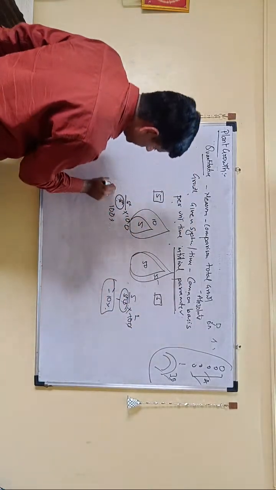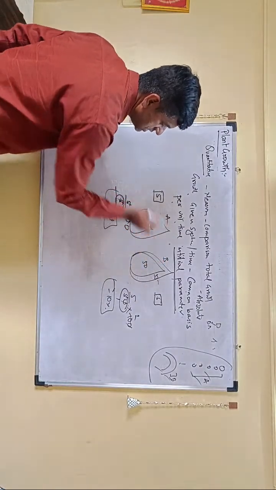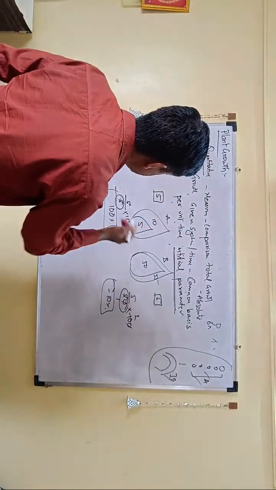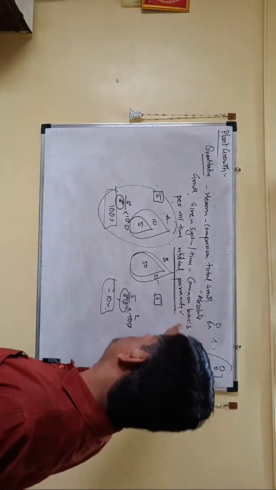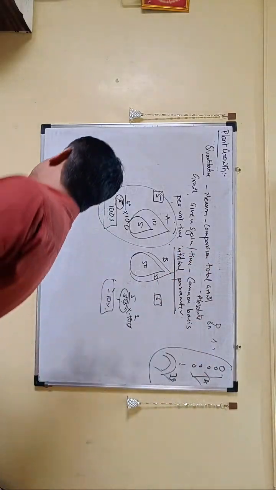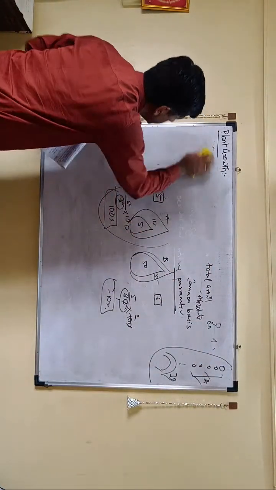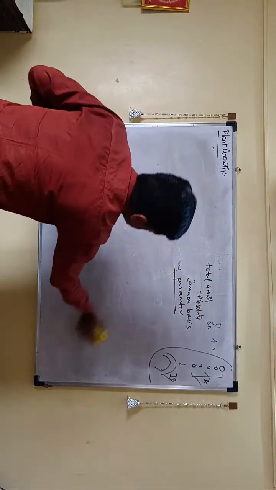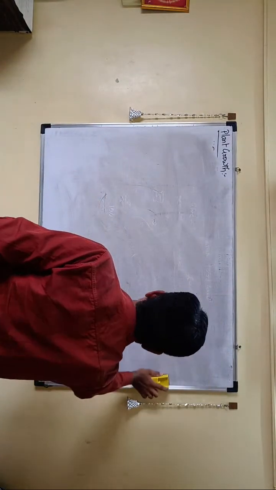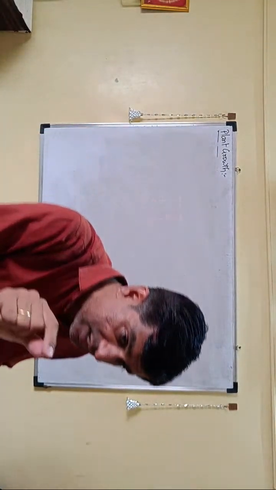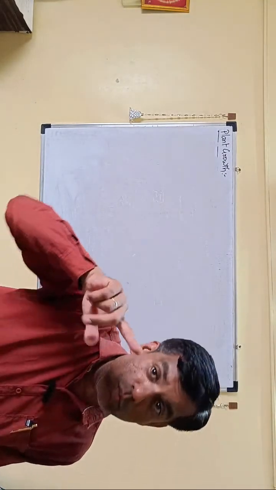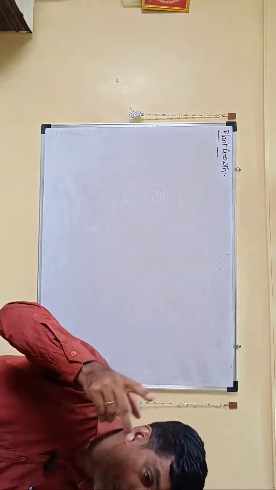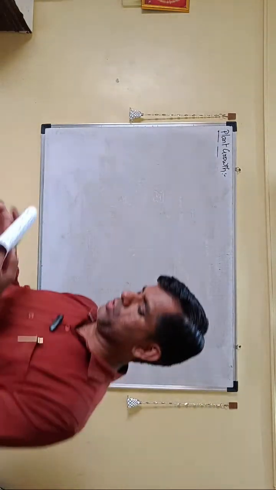So relative growth, remember both the leaves A and B will have the same absolute growth, but relative growth is more in A. If I am taking the growth on a common basis of the initial parameter, then that growth is called relative growth. But if it is only the total growth per unit time, then that is called absolute growth. When I am comparing it to the initial parameter, it is the relative growth. In these two leaves, the one going from 5 to 10 was having more relative growth. The one going from 50 to 55 was having less relative growth, right?